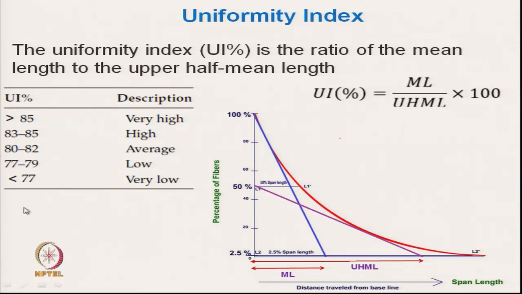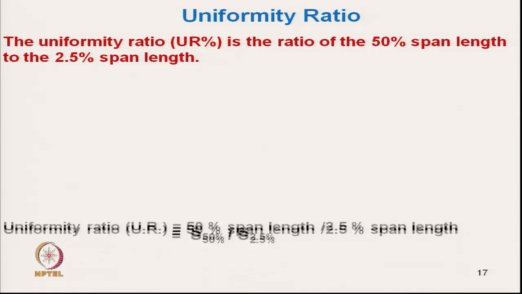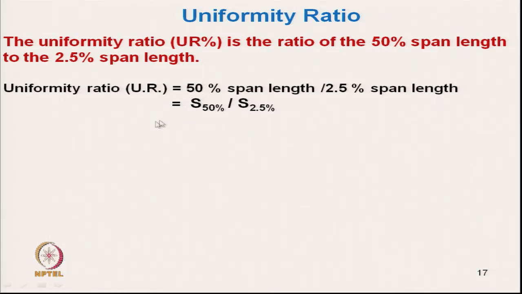This is for very good quality, but in general for cotton, it varies from 70 to 80%. And the uniformity ratio, as we have already discussed, is the ratio of the 50% span length divided by the 2.5% span length.